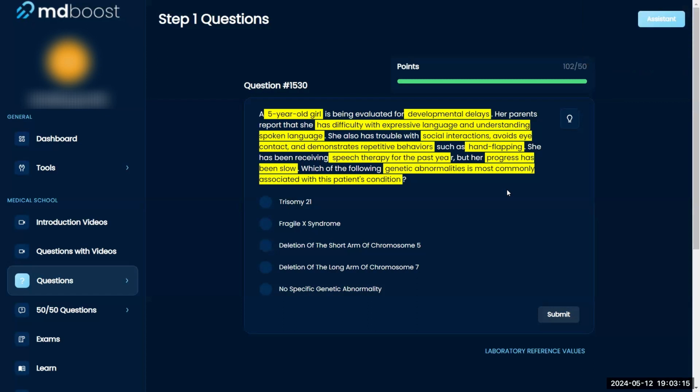So social interaction behavior, maybe Williams syndrome, or there's another one that has weird interactions, I don't know. I don't think it's Down syndrome, and so at this point, I really don't know the diagnosis. Would it just be okay to start going to the answers?